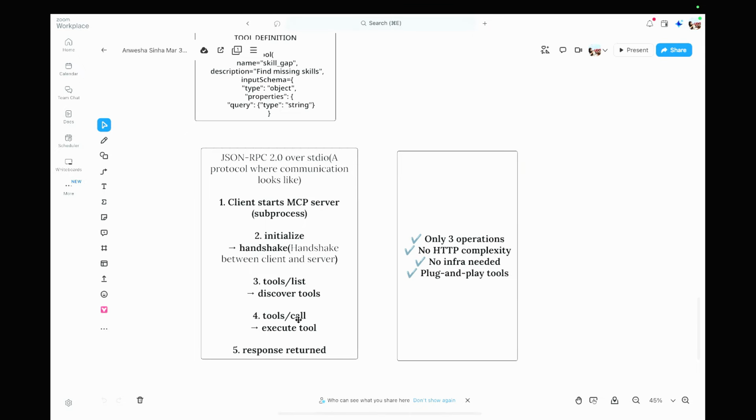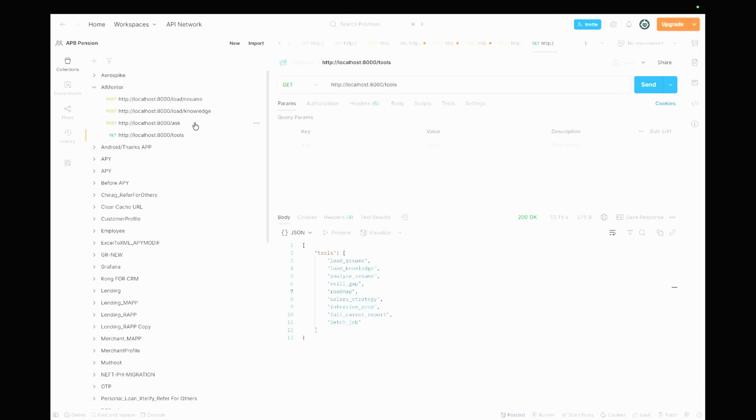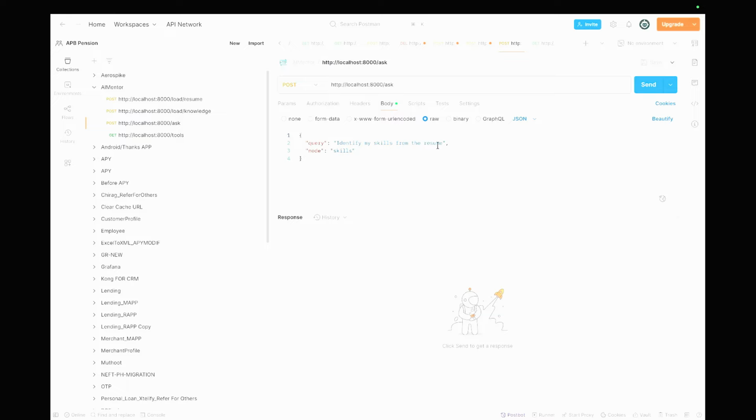Then we have tools/call, execute tool. So it will help me execute the tool, like identify my skills from the resume, the one that we saw from the front end. That's what I'm showing you from the back end.